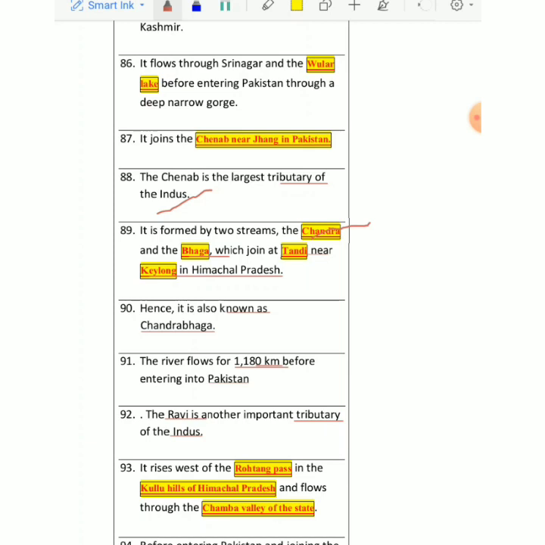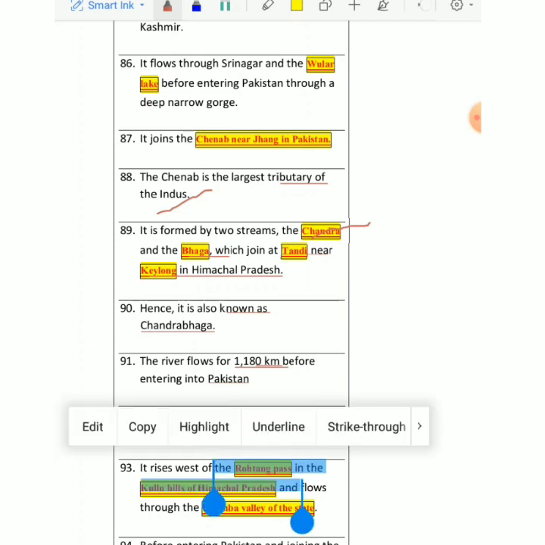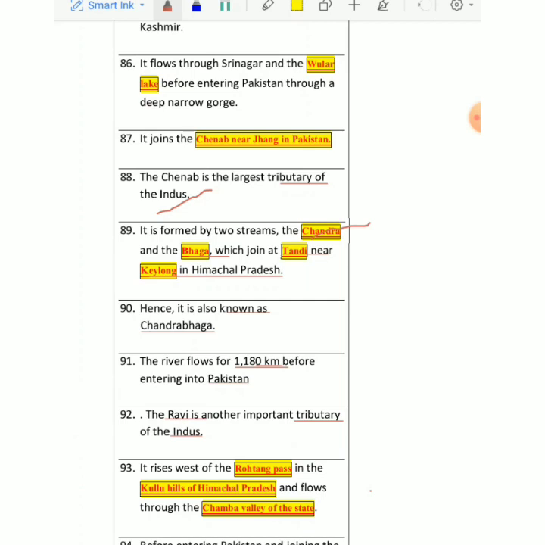So many tourists visit this place every year, that is Rohtang Pass. Okay, Rohtang is basically very important. So it rises from a place called west of Rohtang. Rohtang is where? It is in Kullu hills of Himachal, right? Himachal Pradesh के कुल्लू area में रोहतांग पास है. And then it flows to a very important valley that is called Chamba Valley. तो ये यहाँ से स्टार्ट होती है और यहाँ चंबा वैली तक पहुँचती है.